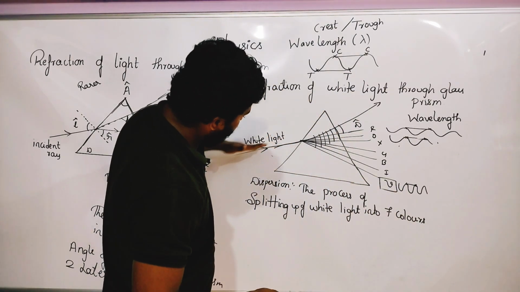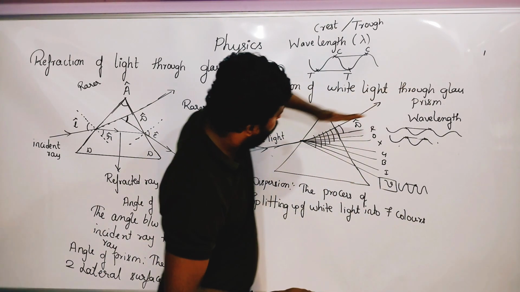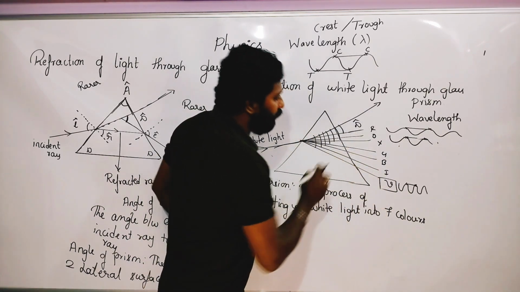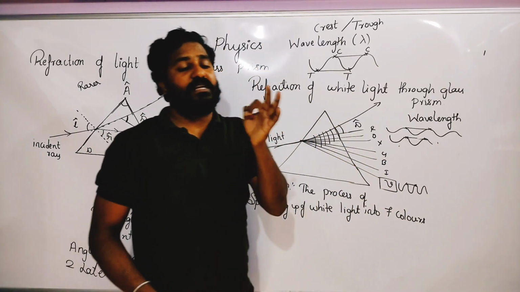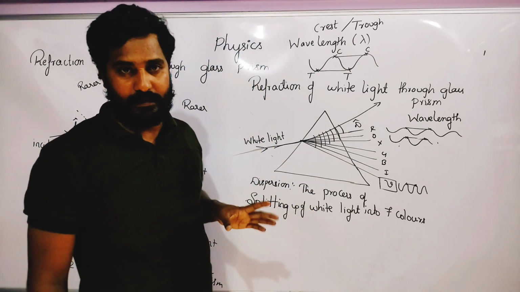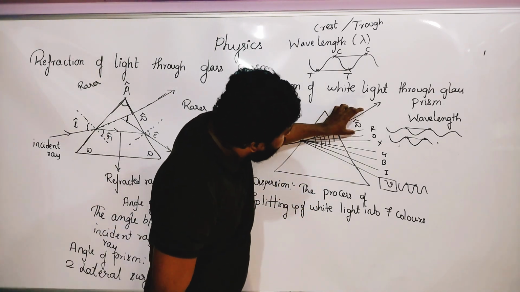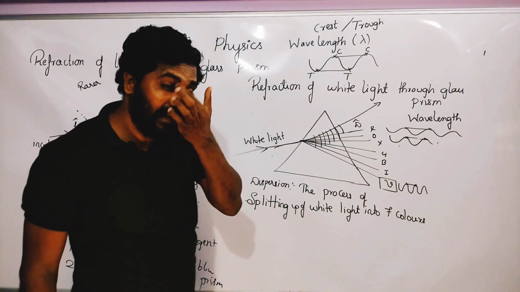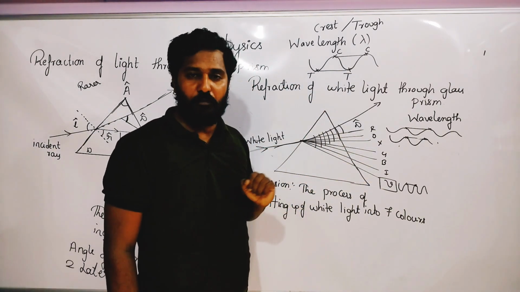If the prism was not there, the light would have gone straight. Because of the prism, the light has bent like this. So violet color bends the most. Which color bends the most? Yes, note down, violet color. And which color bends the least? That is red color. So red color bends the least and violet color bends the most.